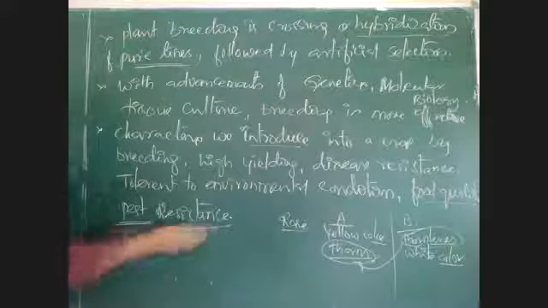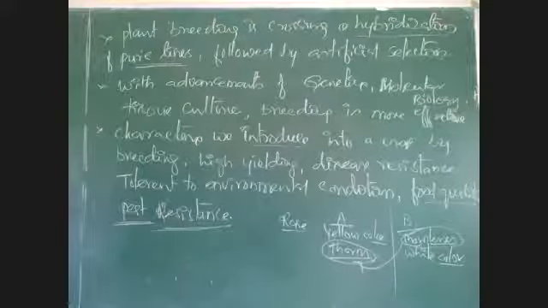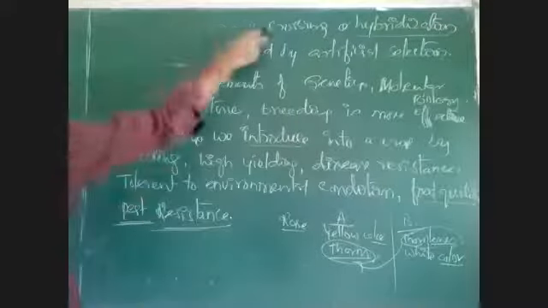Like that, some preferences should be given, and according to this, we can develop new plants by using plant breeding. And with the help of plant breeding, we need to improve the quality and quantity. First quantity, then quality of the food. Food should be produced in large quantity, then food quality should be increased.